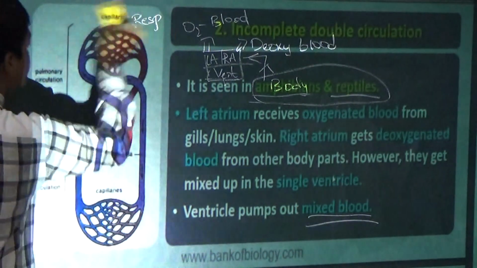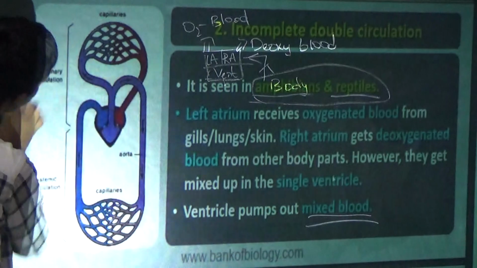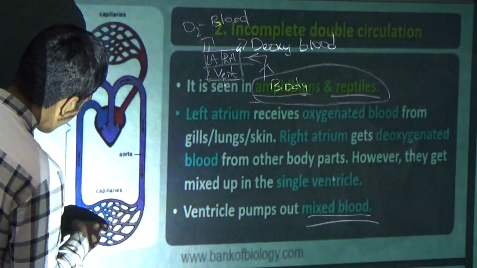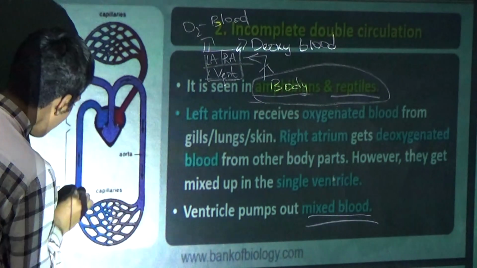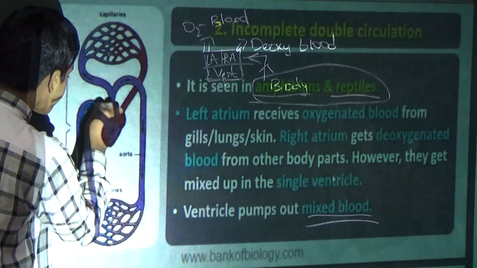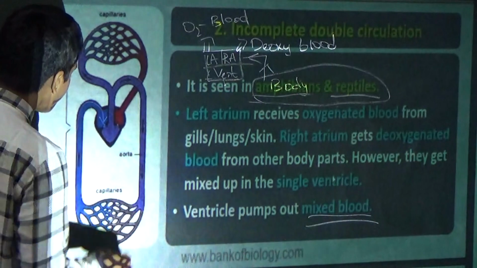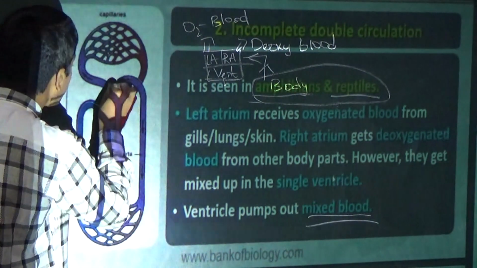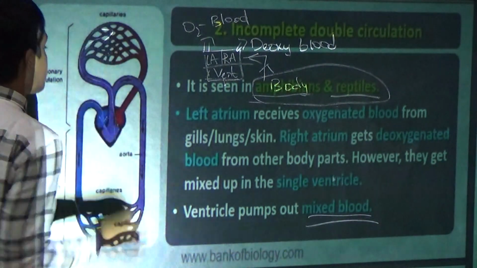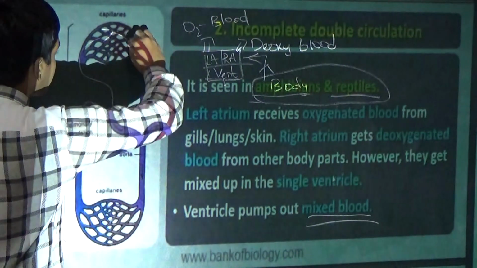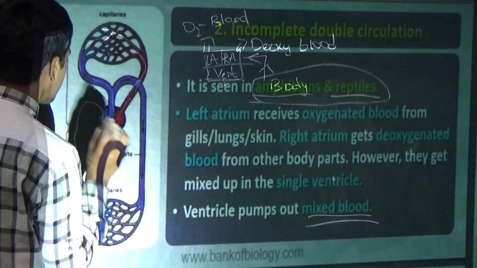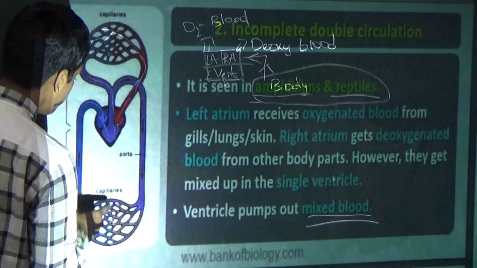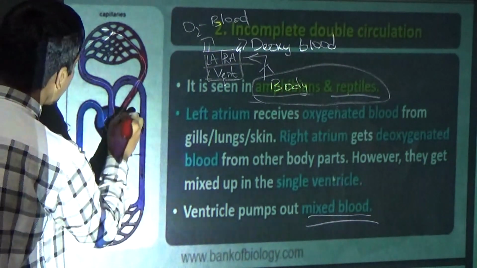Or I will explain simply. First, the blood from the body comes into the heart, and it goes to the capillaries, and from the capillaries it contains the pure blood, and from this it will pass on and it will mix.